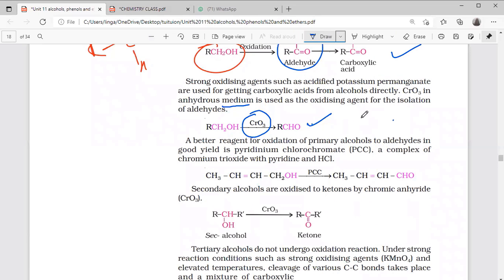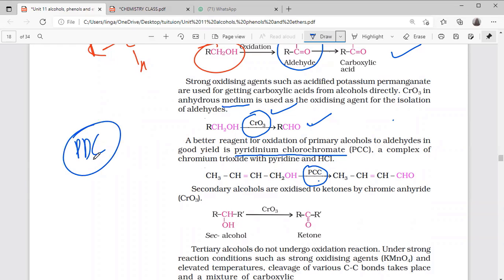Right? So here one more reagent is there. One is CrO3, it's fine. Another one is PCC, pyridinium chlorochromate. One more will come, PDC, pyridinium dichlorochromate. Of course here only PCC is given, it's fine, but both function the same. Primary alcohols form aldehydes and secondary alcohols form ketones.